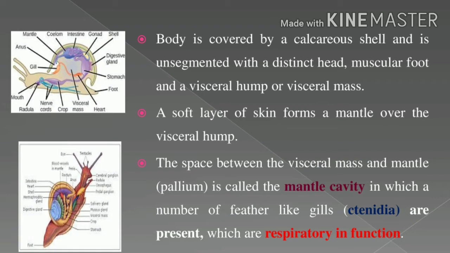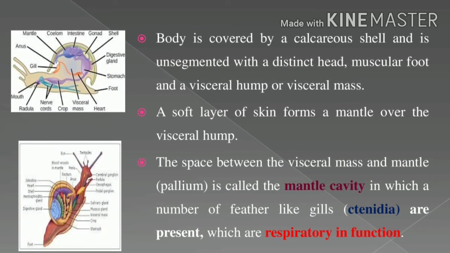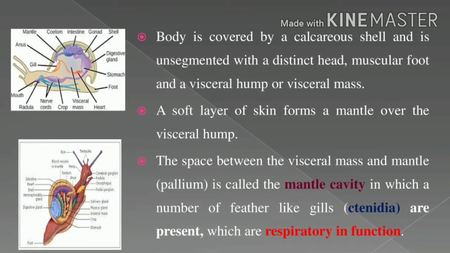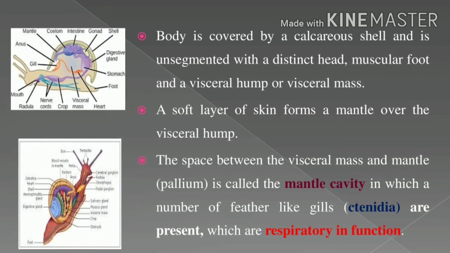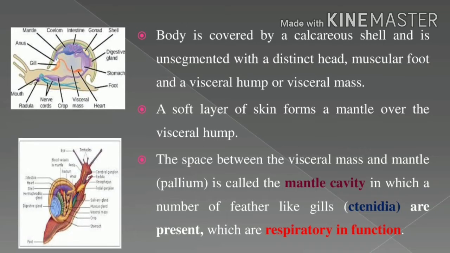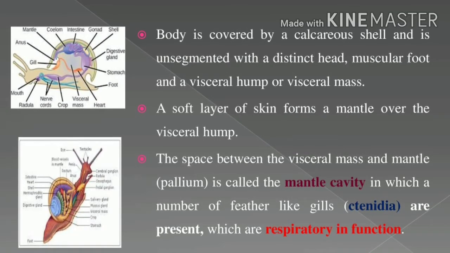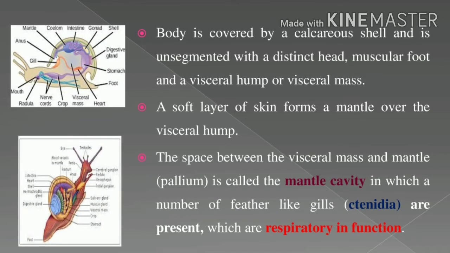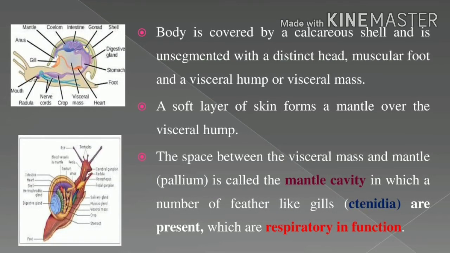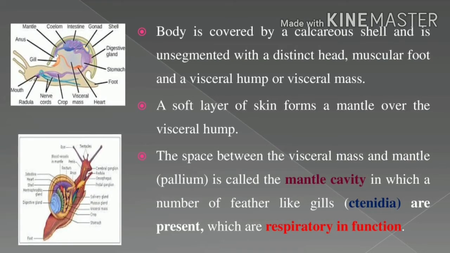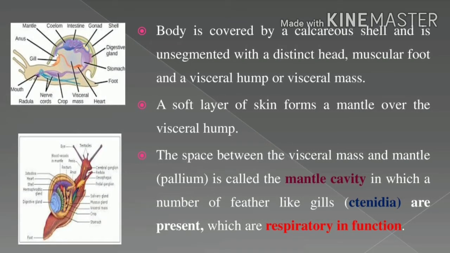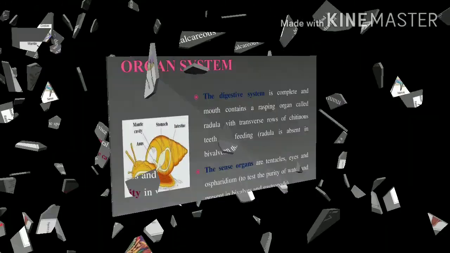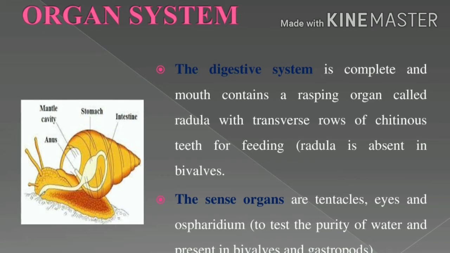The body is covered by a calcareous shell and is unsegmented. There are three distinct body structures: the head, muscular foot and visceral hump or visceral mass. The soft skin forms a mantle. What is the other name of the mantle? It is the pallium. Where is the mantle present? Over the visceral hump. The space between the visceral hump and the mantle is called the mantle cavity.